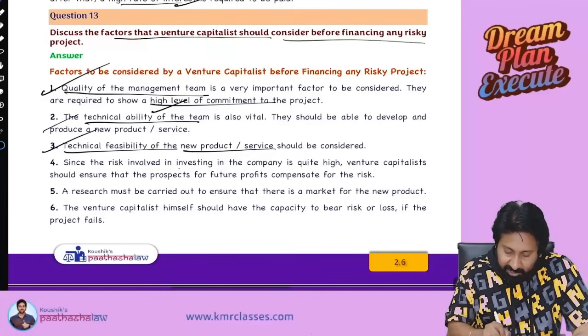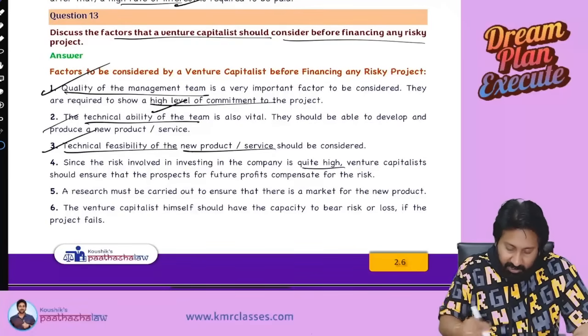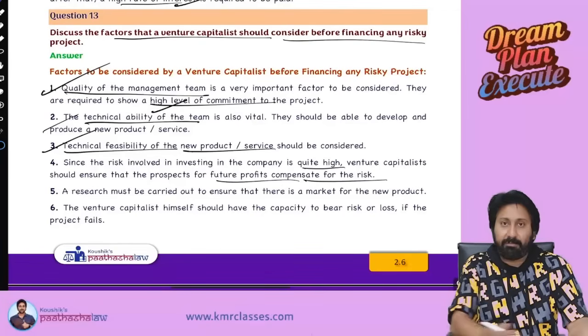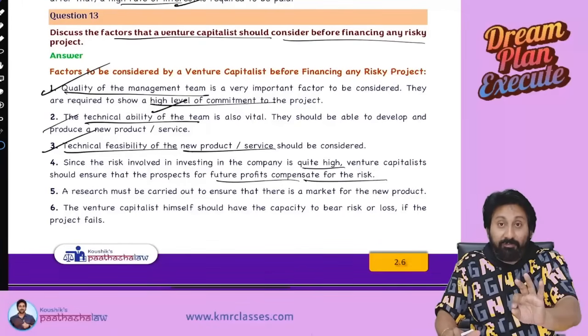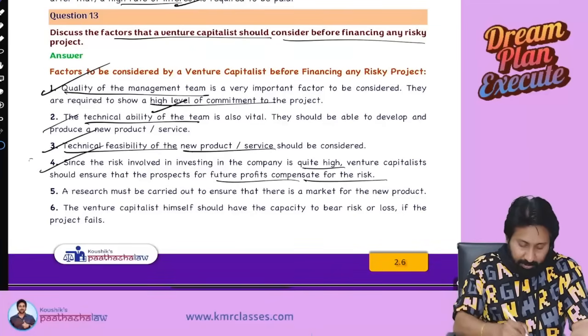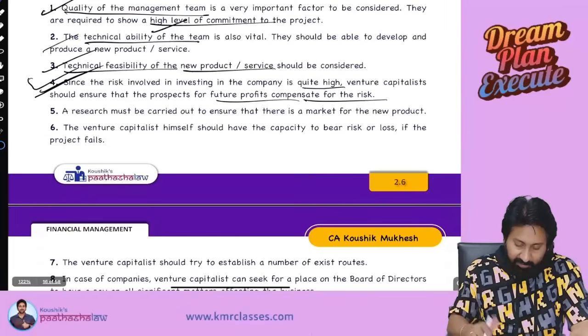Since the risk involved in investing in the company is quite high, venture capitalists should ensure that prospects for future profit compensate for risk. Means what? Not just a profit. Your profit should match with the risk that I am taking. So matching between risk and reward.